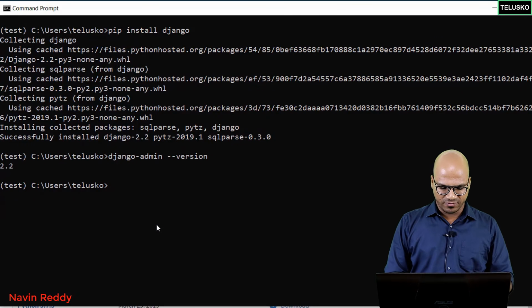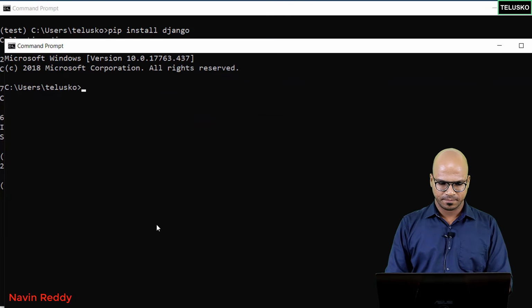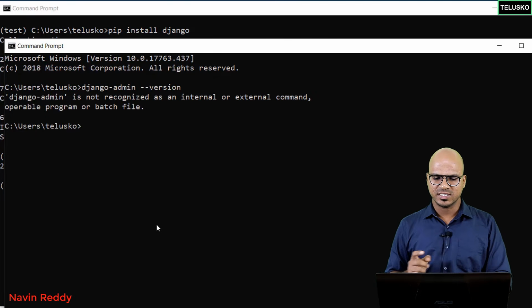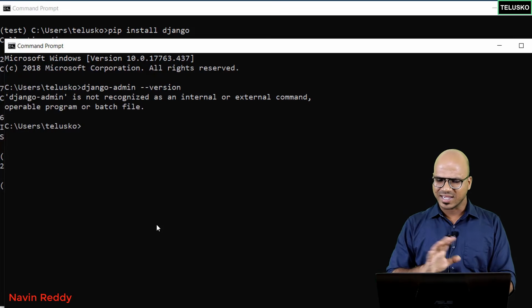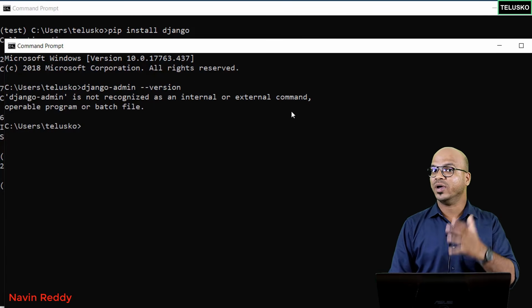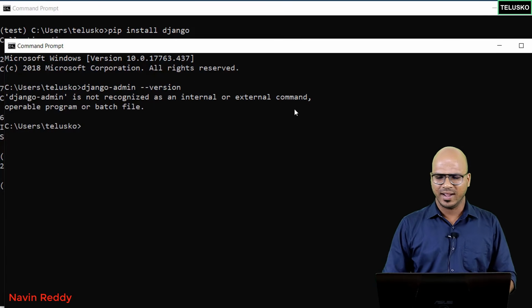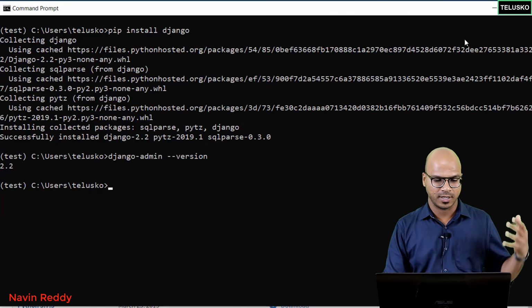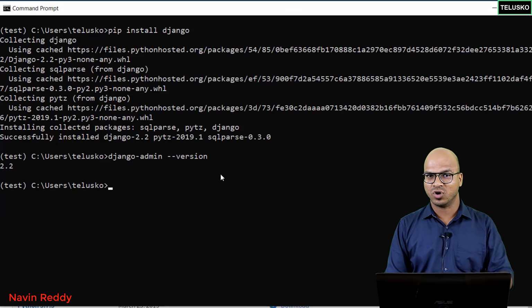Okay, but what if I open CMD again and if I check, do we have Django available here? And you can see it says Django is not available. So that's the thing. So Django is there only in our environment. It's not there for the system. And that's what we want, right? We don't want to disturb the entire system just for our project. So we have the environment where we have Django available.